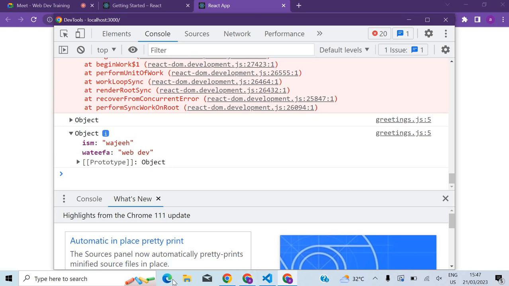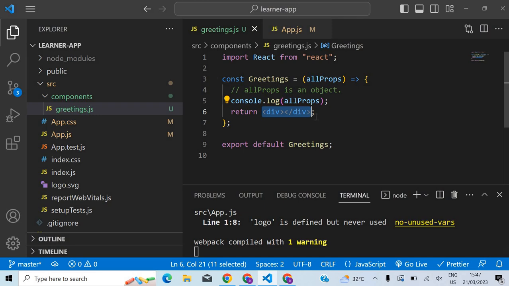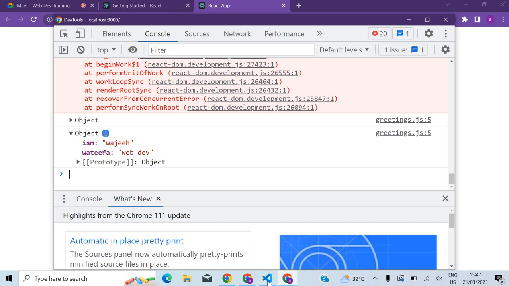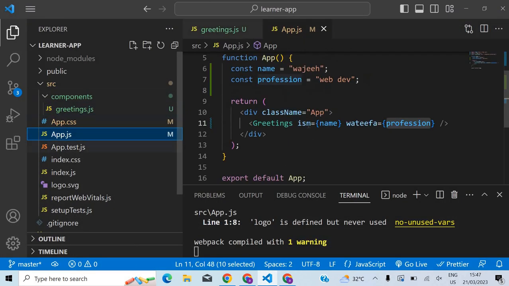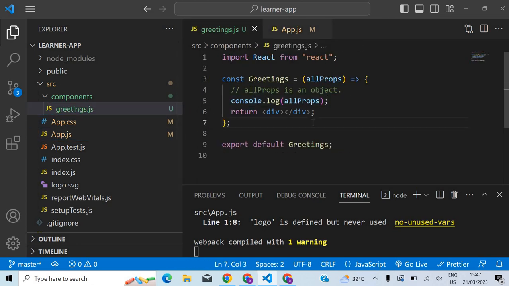The reason why we are seeing this in the console is this line will be executed actually. Whatever you write inside the component, that will be executed, okay? That's why line number 5 is also executed. So whatever data that we passed from the parent component is available inside the child component in this parameter, which is called the props. So I can use it in my child component.